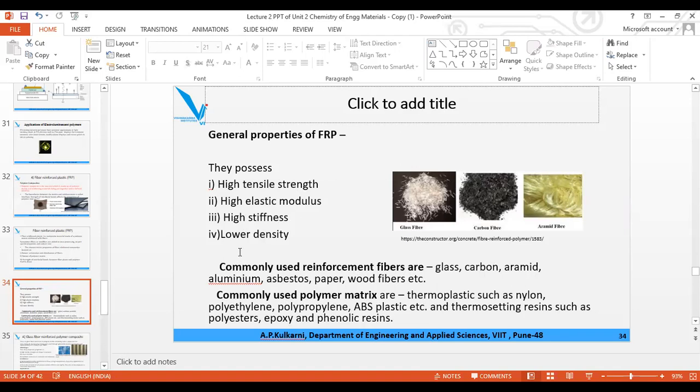All these are common, this is uncommon. So remember high elastic modulus, that is different.